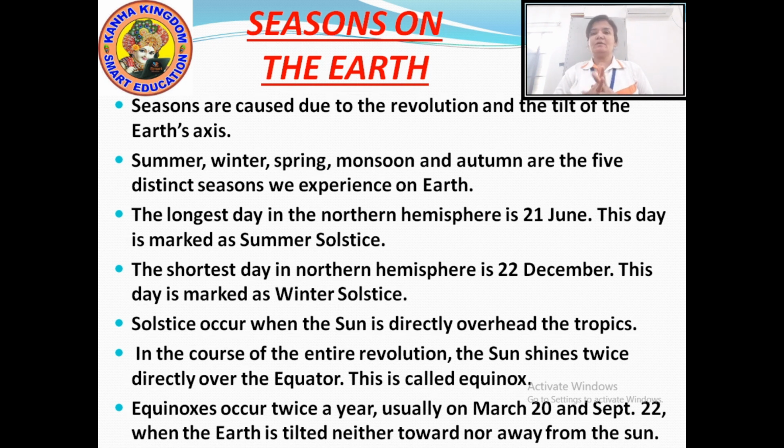When does this equinox occur? This equinox occurs when the tilt of the earth, I told you that the earth is slightly tilted, is neither toward nor away from the sun. Okay? Now let's have a look at the picture. How do these seasons occur? Because of the equinox, or you can say the solstice which occurs. Let's have a look at the picture.